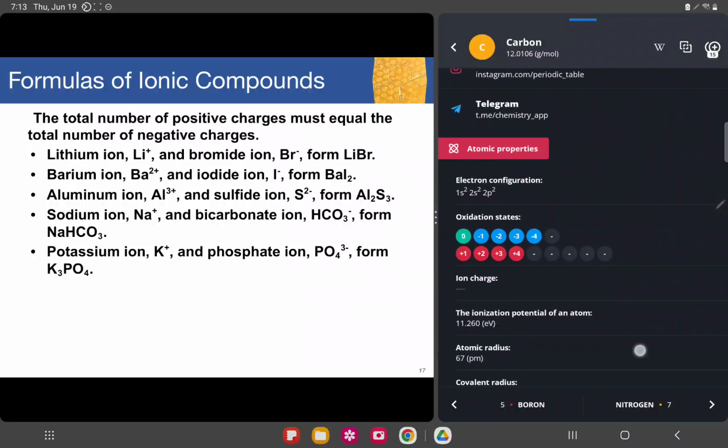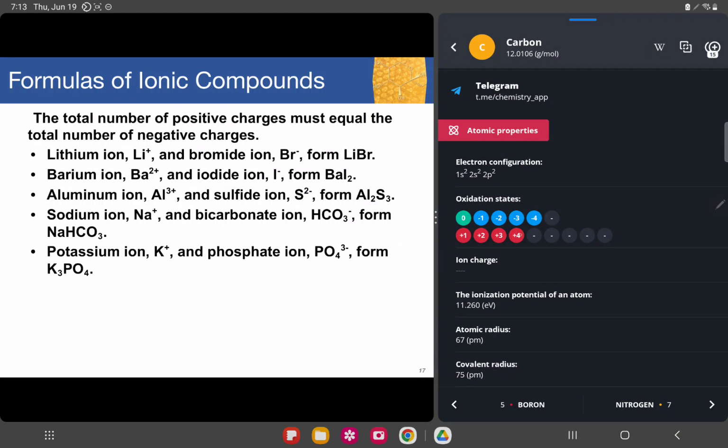Okay, positive 4, check right here. Oxidation states, positive 4. So the carbon in bicarbonate has an oxidation number of positive 4, because there are a lot of oxidation states. We have 0 to negative 4, positive 1 to positive 4. So we'll have to identify. Sometimes the question in your exam would be like that, so we'll have to understand the certain rules for knowing this.